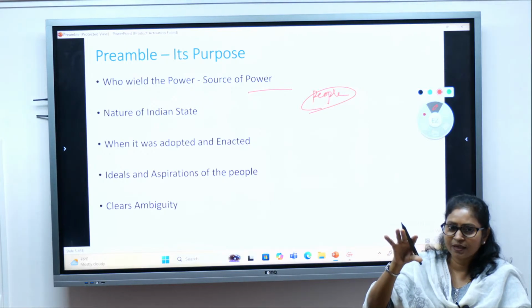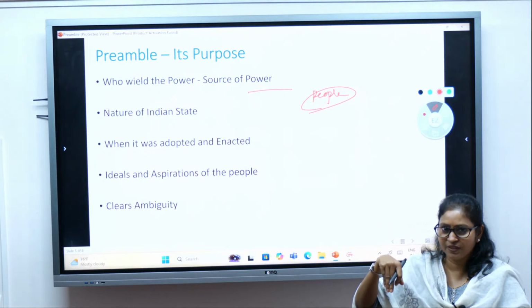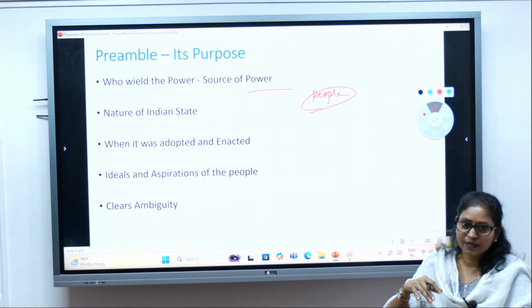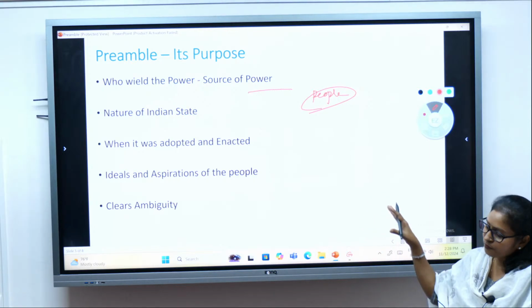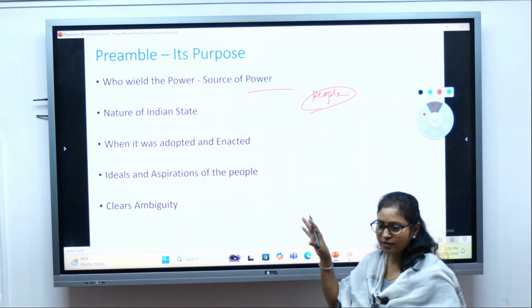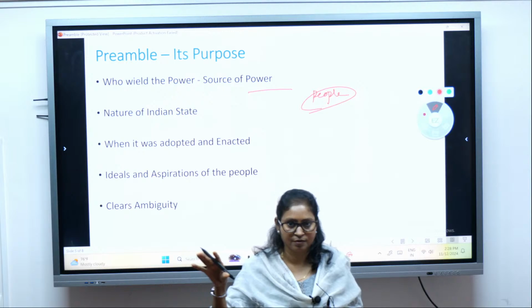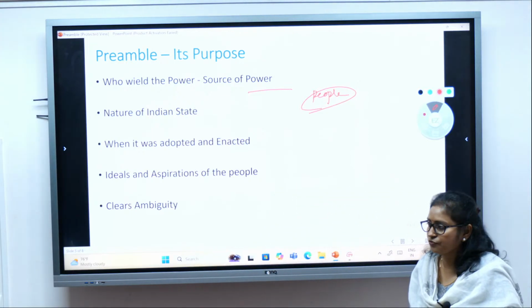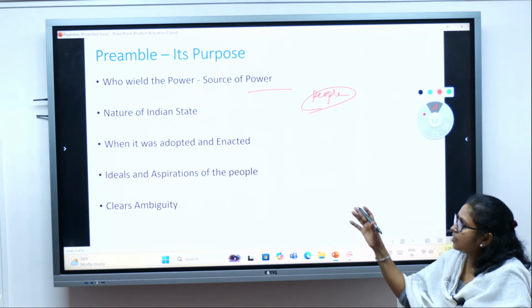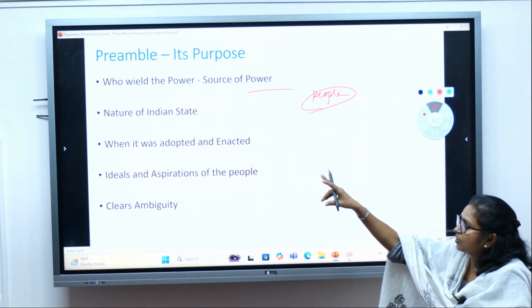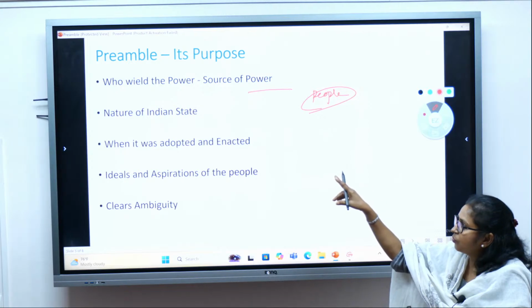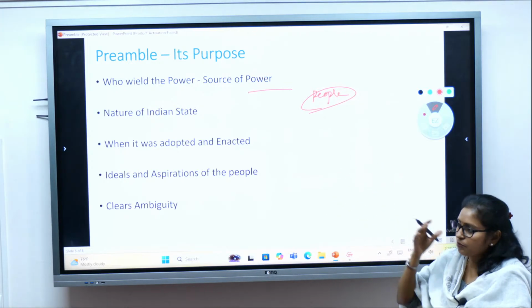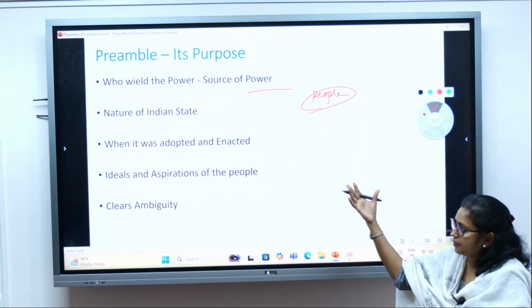So the entire source of power is the people. Nobody is giving the constitution to the people of India. It is the people of India themselves who are giving the constitution, isn't it? So the entire source of power lies in the hands of the people, right? It's a sovereign constitution and we the people have created that constitution. That is the significance or purpose of the preamble. From the preamble we come to know who wields the power. It is the people. The entire source of power is the Indian people.